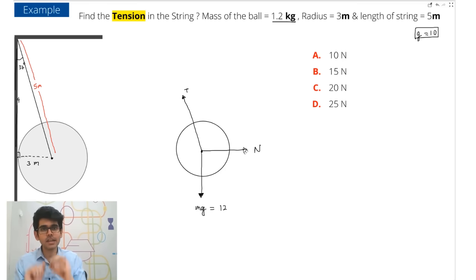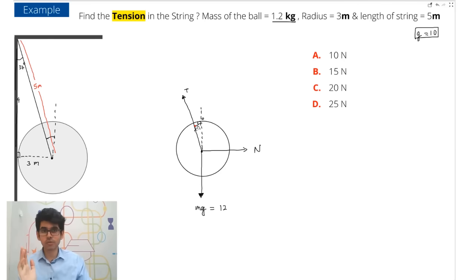Okay, so now let's balance the forces. Now all of us know what this angle will be. So with this normal, this will also be 37 degrees. So let's break the force of tension and balance the forces in x and y. If this is x and this is y, that's how simple this is.